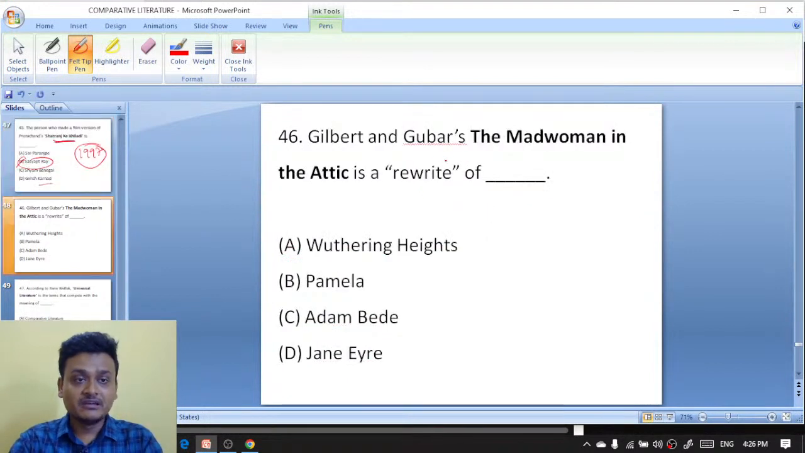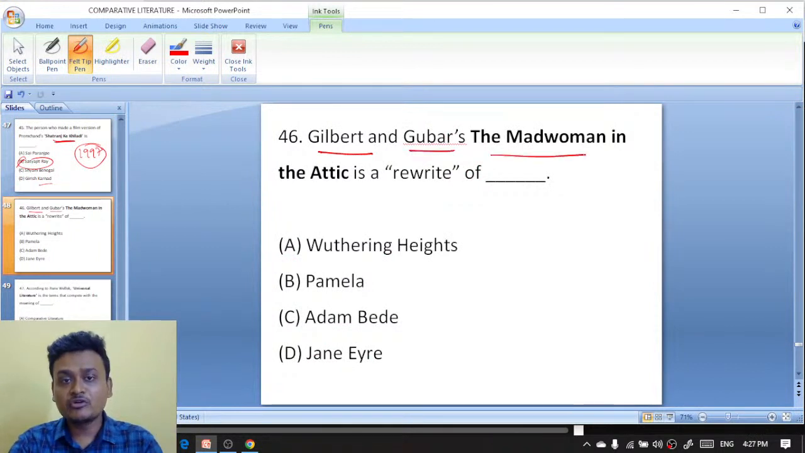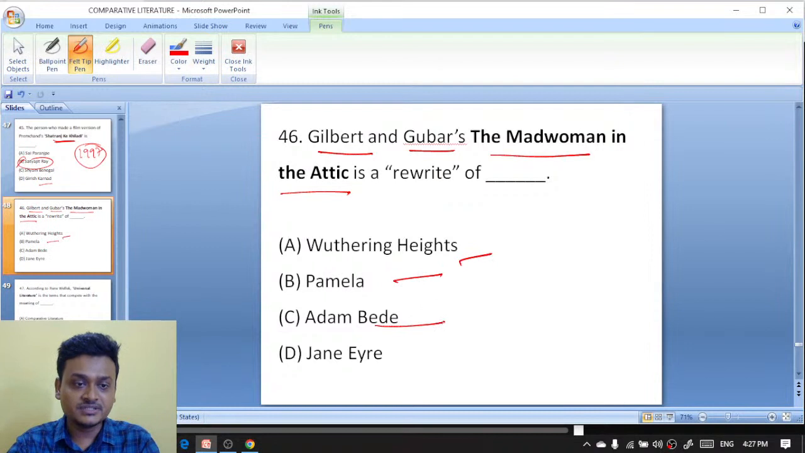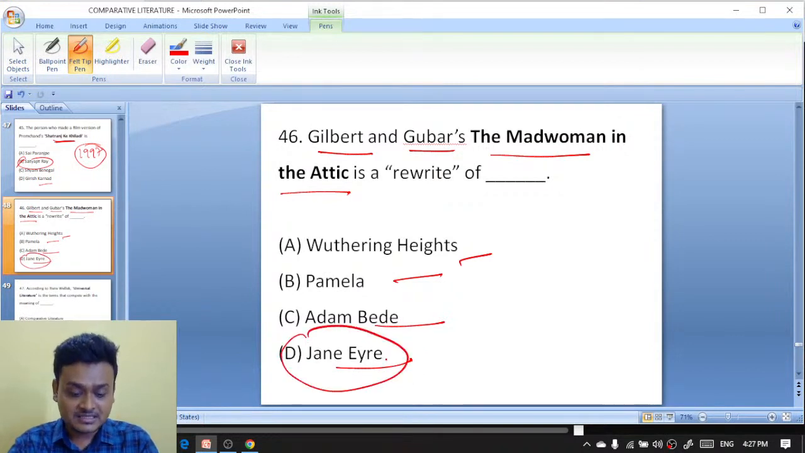Okay. Gilbert and Gubar, The Madwoman in the Attic. So what did Gilbert and Gubar collaboratively write? The Madwoman in the Attic, written by Gilbert and Gubar, is a rewrite of Jane Eyre, that was written by Charlotte Bronte. What did Charlotte Bronte write? Jane Eyre. And Gilbert and Gubar's The Madwoman in the Attic is a rewrite of Jane Eyre.